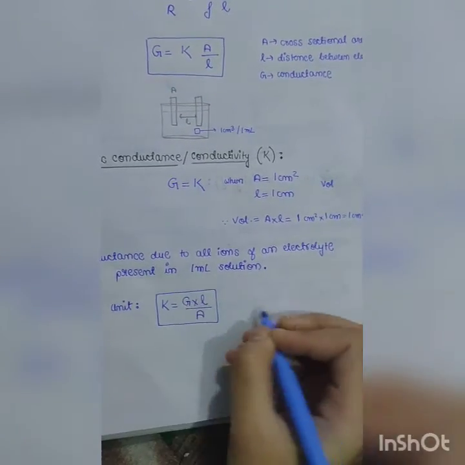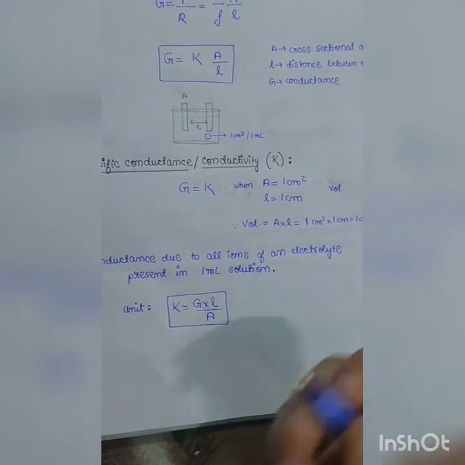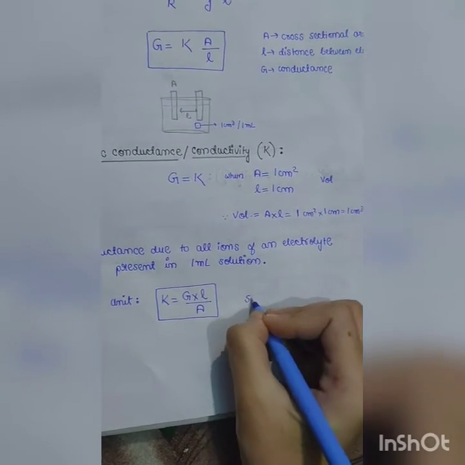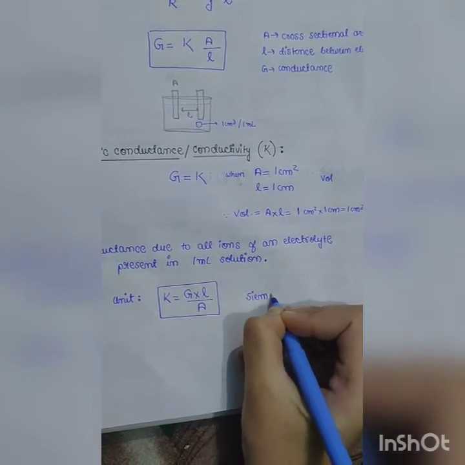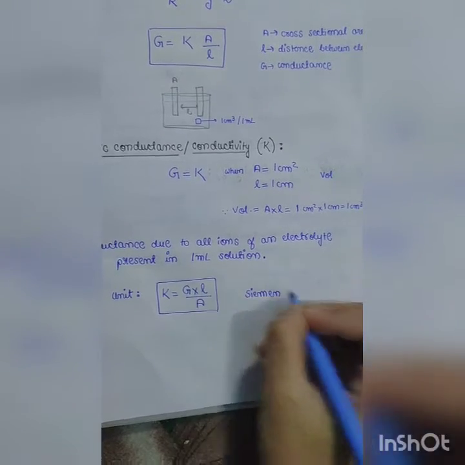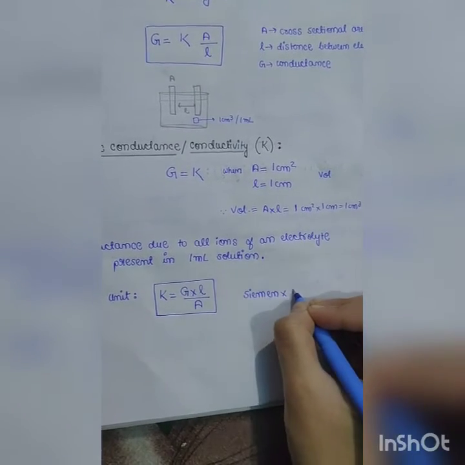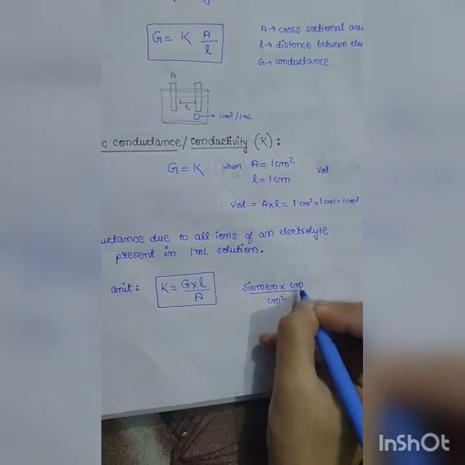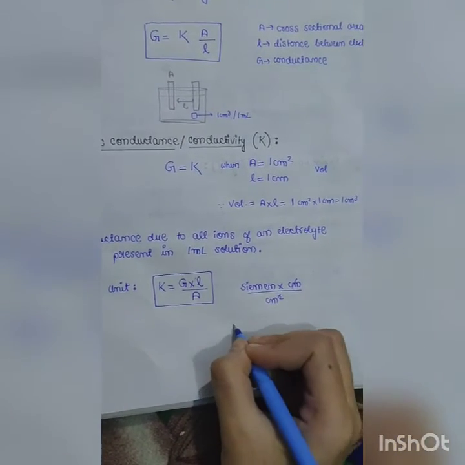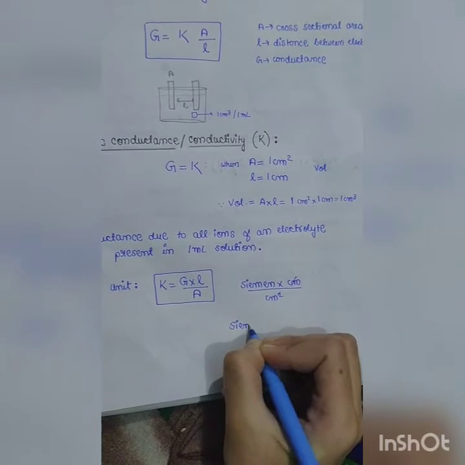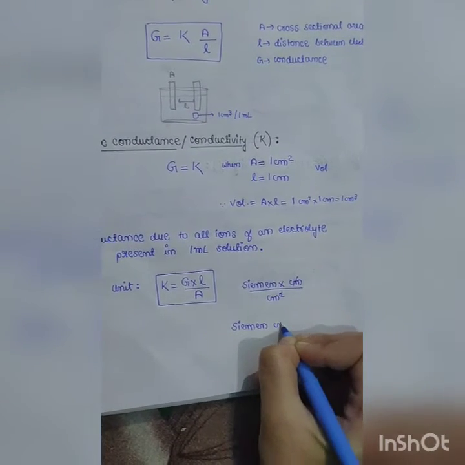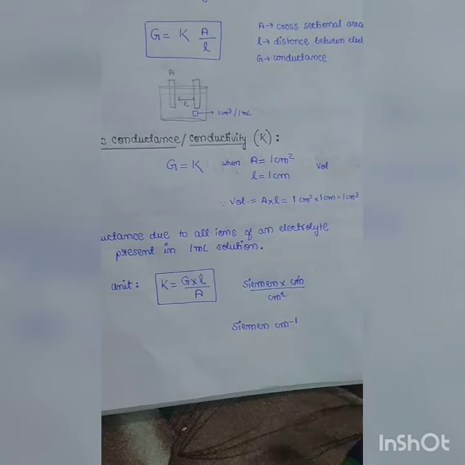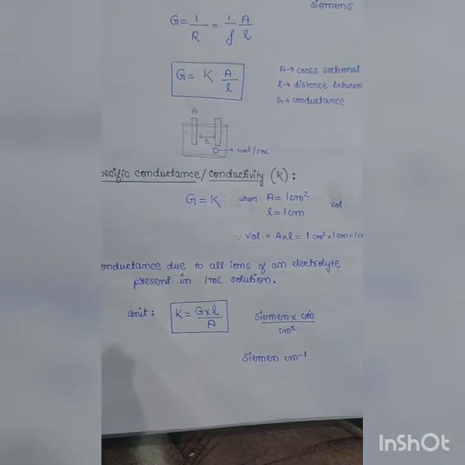Now the unit of conductance is Siemens or mho, whatever you can write. If we are writing it in terms of Siemens, this will be Siemens. The unit of L is centimeter, whereas the unit of area is centimeter square. Centimeter and centimeter square will get cancelled. So the unit of conductivity is Siemens per centimeter or Siemens per meter. This is the SI unit.